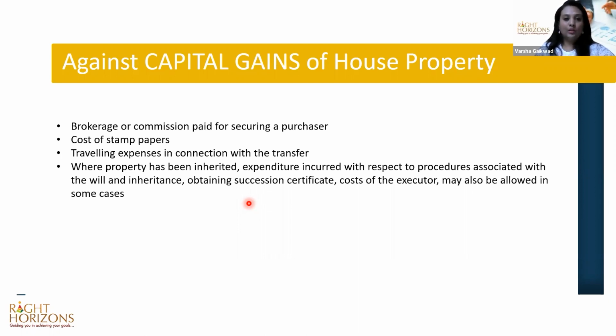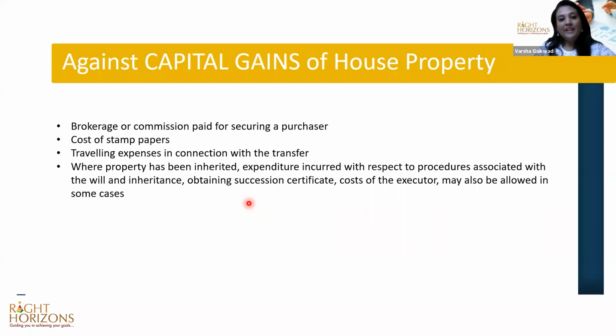If you're selling your house and you have made some gains, what are the deductions that you can claim out of those gains? One is the brokerage and commission that you pay to the middleman that you hire for searching for the buyer. You can take that as a deduction. Any stamp papers and legal documents that are required, you can take as a deduction. Traveling expenses in connection with the transfer of assets: if it is in a different place and you have used flight and train services and incurred a lot of expense to get that property sold, that becomes an expense which you can deduct from your gains.